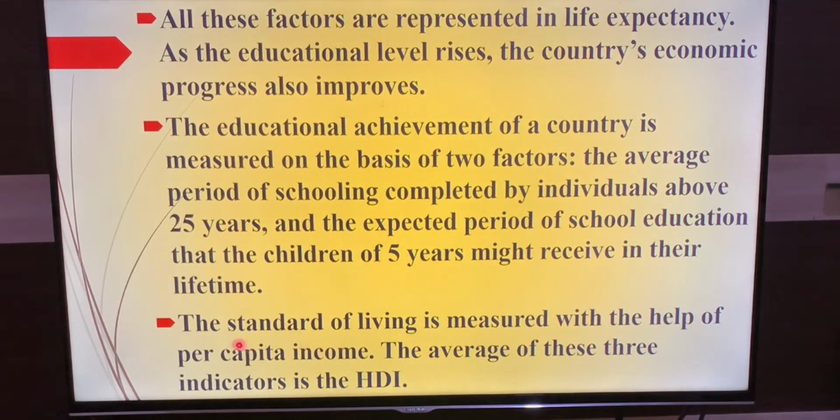And the last indicator is standard of living. As I told you, the standard of living is measured in terms of per capita income. The average of these three indicators is the HDI, the Human Development Index. First we calculate life expectancy, next education achievement, after that standard of living. All three are calculated and the average is considered the Human Development Index.